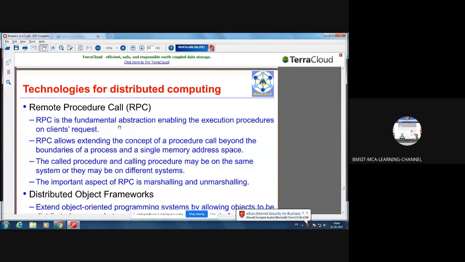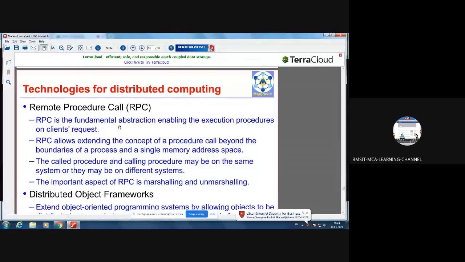That means it is not like you are executing the function in your local machine. In your local machine, you will have some address space to execute the processes. It is not like that. You are violating that boundary and connecting to some other node, which is part of the network. In that node, you are executing some method or a procedure. Hence, we call it a remote procedure call, and it will execute in its address space, not in the address space of your system.